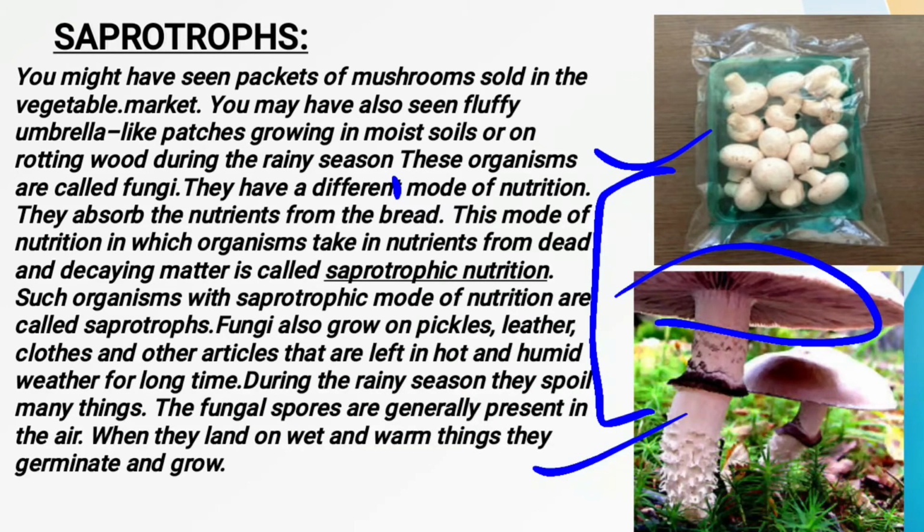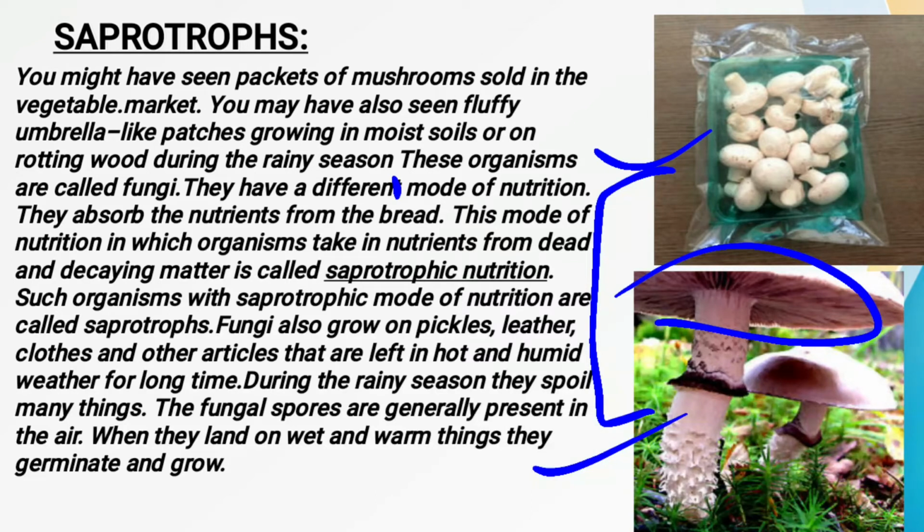Now see children, as we have studied, the plants or organisms which are dependent on other organisms for fulfilling their requirements all come under the heterotrophic mode of nutrition. So saprotrophs also come under the heterotrophic mode of nutrition. The main thing about the saprotrophs is that these organisms are getting their nutrition, or fulfilling their requirements, with the help of other matter. And which matter? The dead and decaying matter.